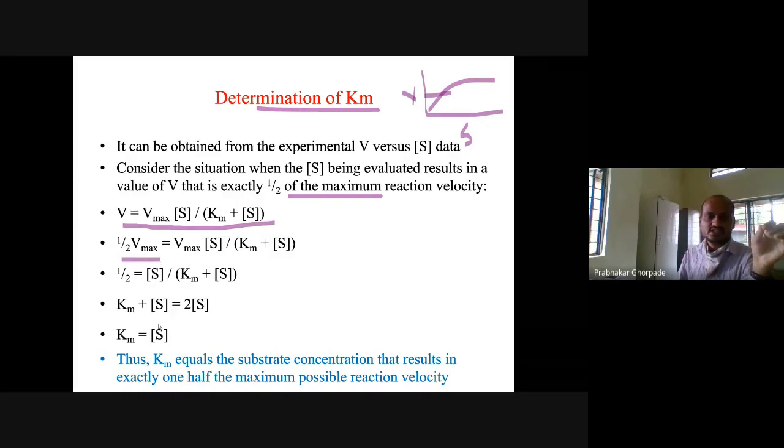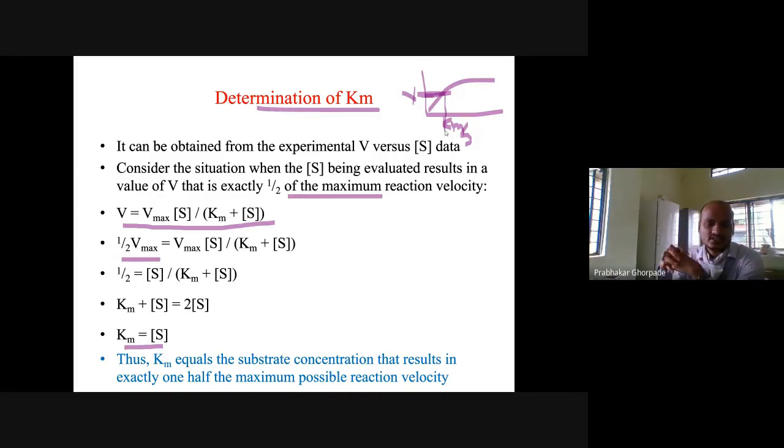If you do this, then Km will be the substrate concentration. So if it is half Vmax on the y-axis, the corresponding substrate concentration on the x-axis will be the Km. That is how we can determine the Km. If you plot the substrate versus velocity curve, you can determine this Km value.